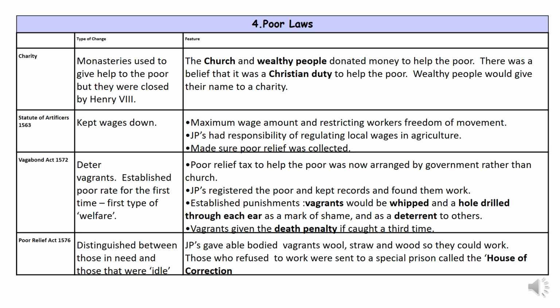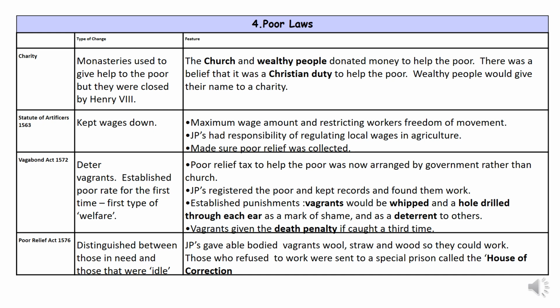So it's arranged by the government rather than just the church. Justices of the peace keep a register of who is poor, and it works to try and find them employment. It also established punishment, so vagrants would be whipped and have a hole drilled through each ear as a mark of shame and a deterrent to others. If they are caught a third time, then it is the death penalty.